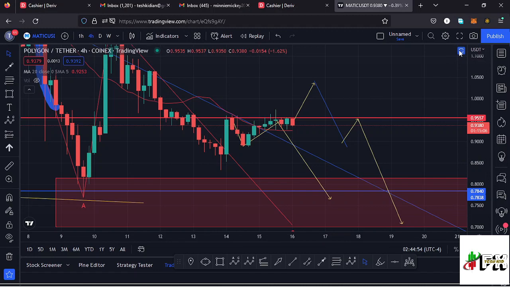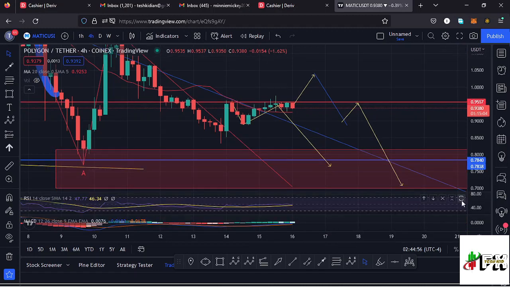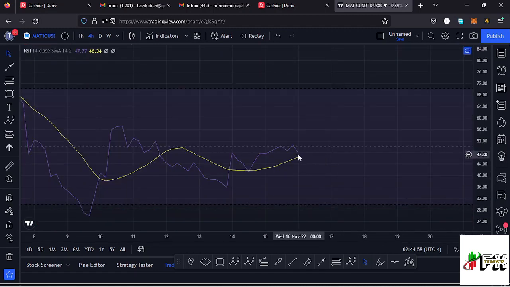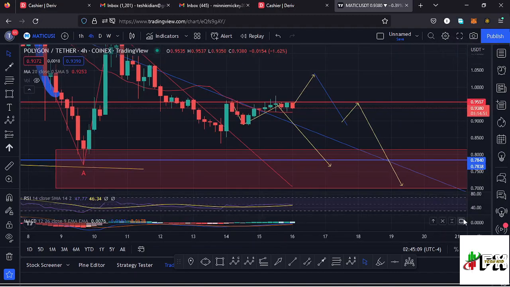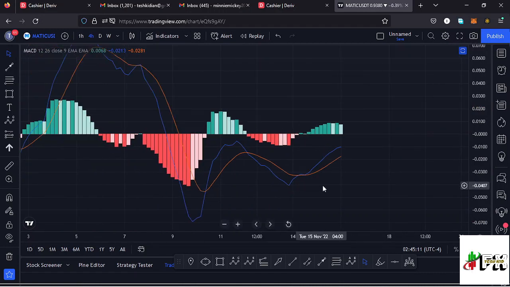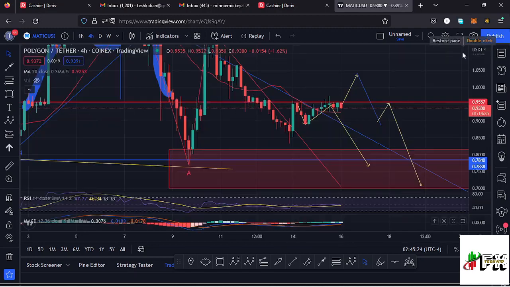Also taking a look at the indicators to see what movements will be supported here on the RSI. On the 4 hour RSI, we are trading at around the 47 mark, meaning we have massive room for us to support any movements to the upper side. Also any movements to the lower side will still be supported. Also taking a look at the MACD, here on the MACD you can see we have printed a bullish cross, but we are losing the buying momentum here on the MACD, and soon we might see a bearish cross printed here on the MACD. So let's be patient and see how that plays out, and I'll keep you updated.